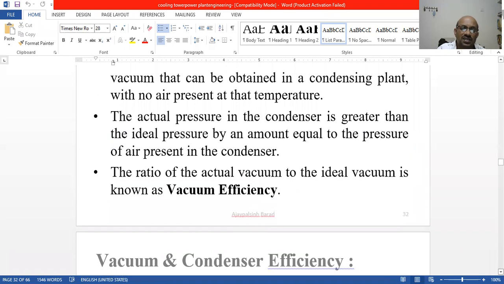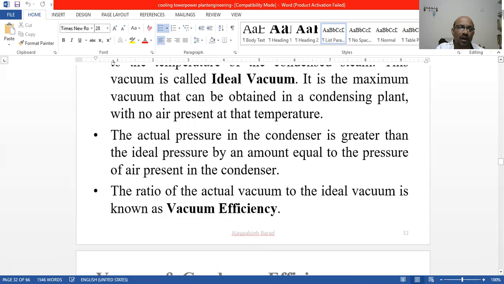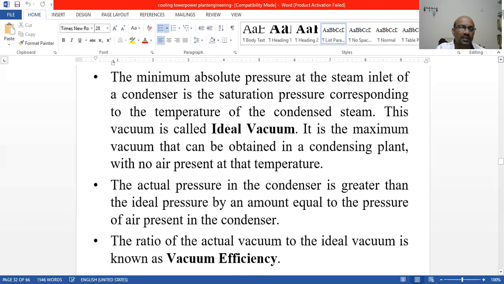The pressure in the condenser is greater than the ideal pressure by an amount equal to the pressure of the air present in the condenser. Another thing is the ratio of actual vacuum, I'm telling you, it will be low. If it is like that, it is going to go down, with automatically low thermal efficiency. So the ratio of actual vacuum to the ideal vacuum is known as vacuum efficiency.